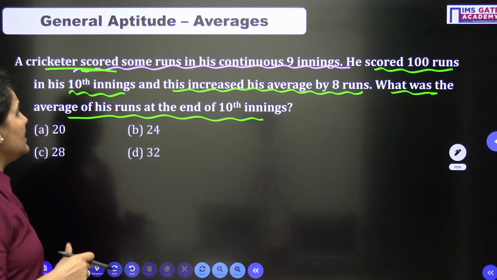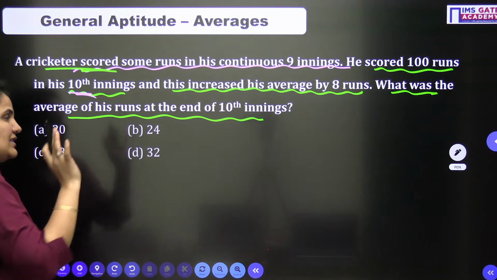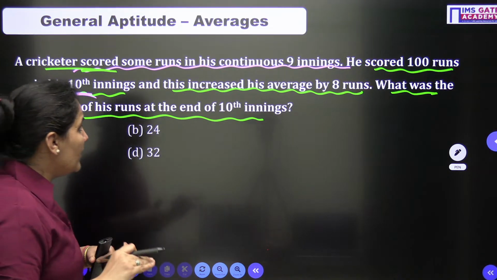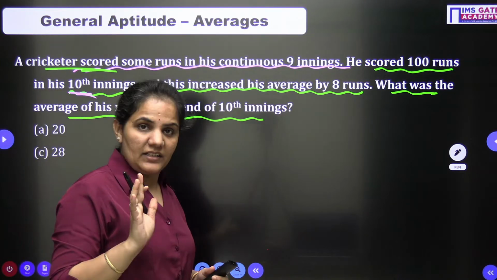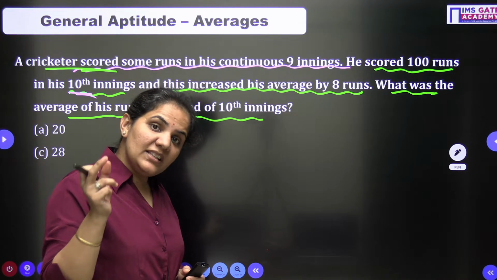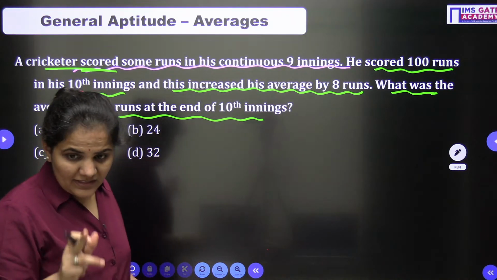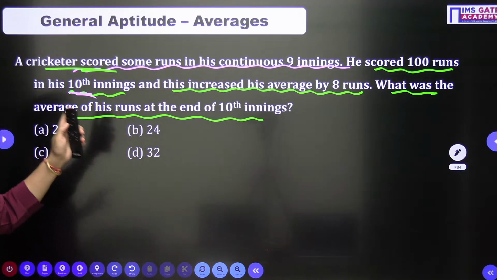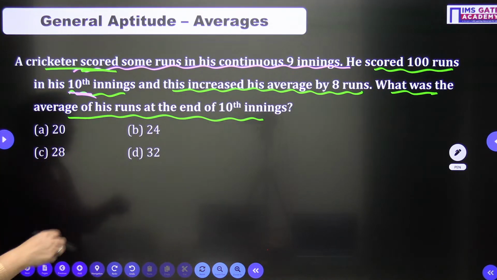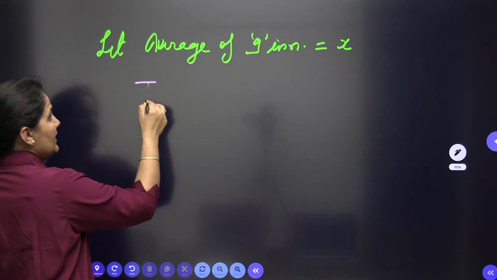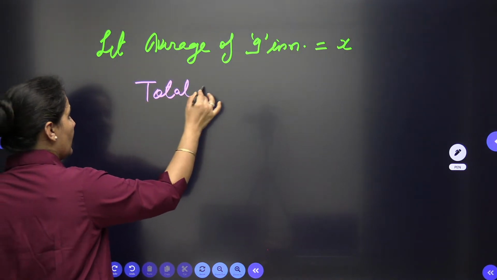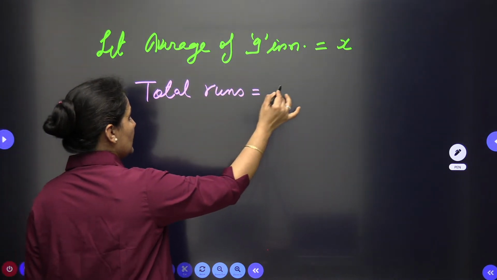The next thing: he scored 100 runs in his 10th inning and his average increased by 8 runs. After the 10th inning his average increased by 8 runs. This must be clear in your mind. Here, if the average of 9 innings is X, can we find out the total runs up to the 9th inning?